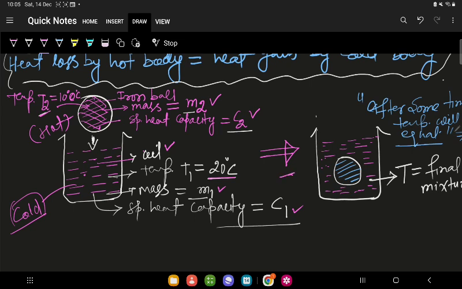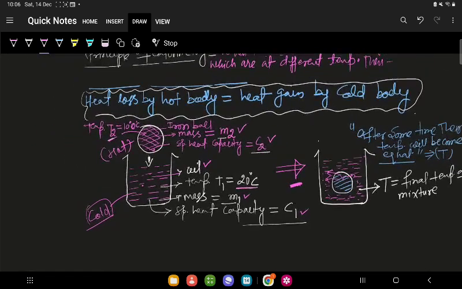So after some time when I put this ball inside the liquid, this ball is going to lose its heat and this oil is going to absorb the heat. After some time they will attain one temperature, that one is our final temperature of mixture.